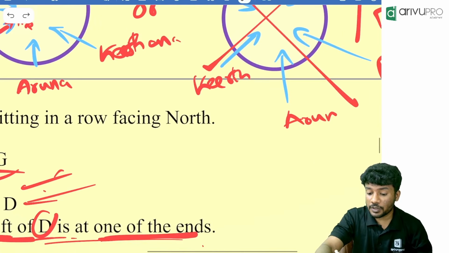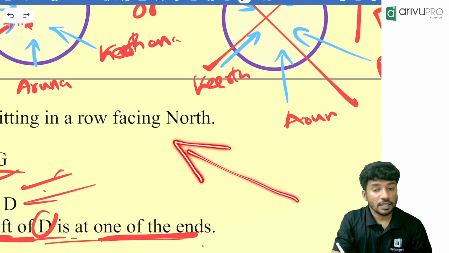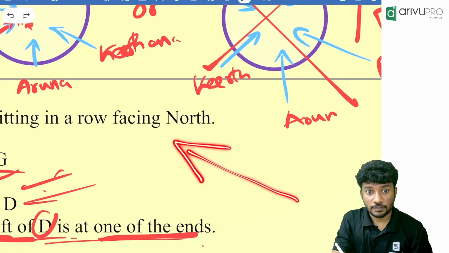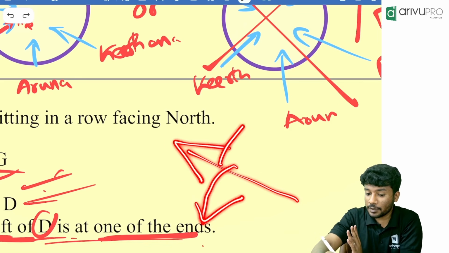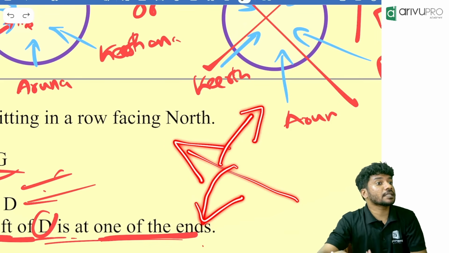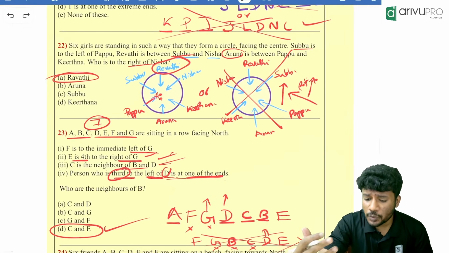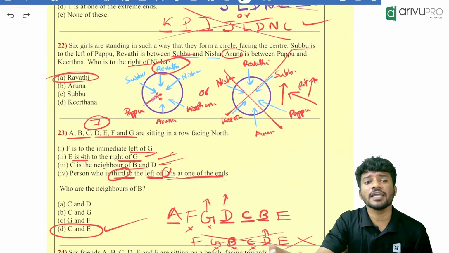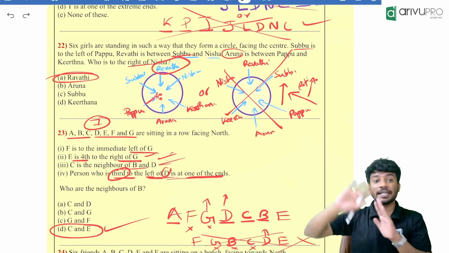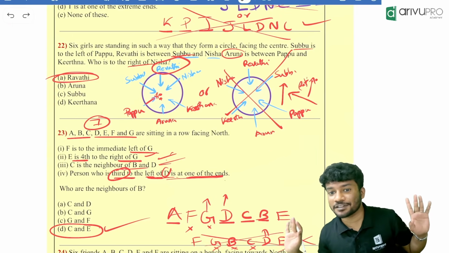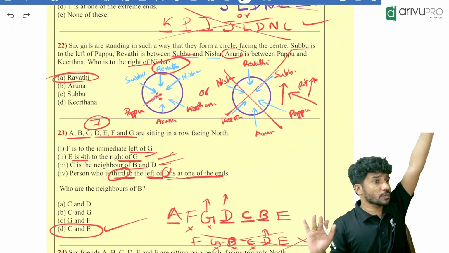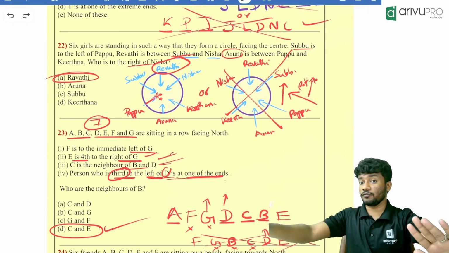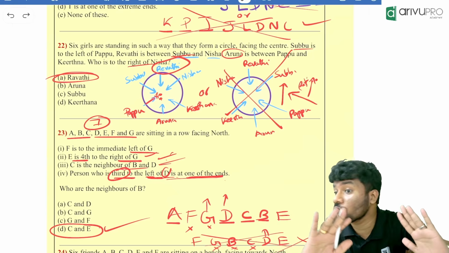Now similarly, if a person is looking towards northwest, left of northwest is what? West ka left is what? It will be coming down. Right will be what? Top. Okay, remember that. Can we start from the down also? Yes, you can start from anywhere. You will get the same answer. Why? Because it is a circular arrangement. The position doesn't matter. At the end of the day, people will be in the same position. If you start from the down or from the top, you will get the same answer. If you get a wrong answer, that means you have gone wrong somewhere.